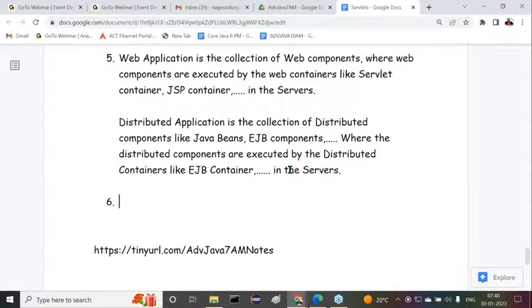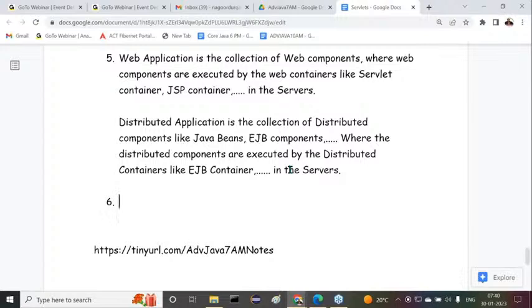The simple conclusion, if you want to conclude in a single line: web applications don't require middleware services completely, but distributed applications require middleware services completely. So to run web applications, web servers are sufficient.